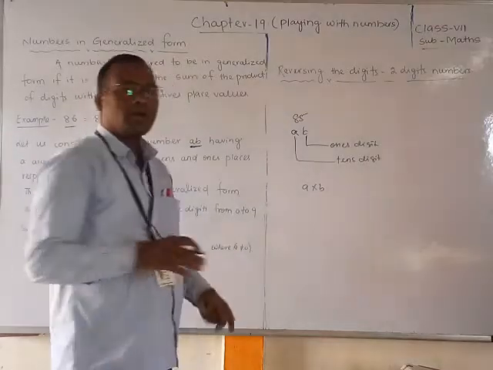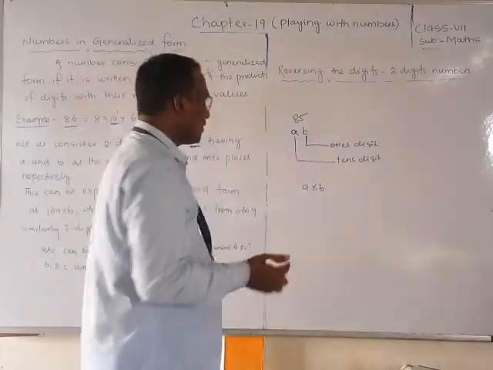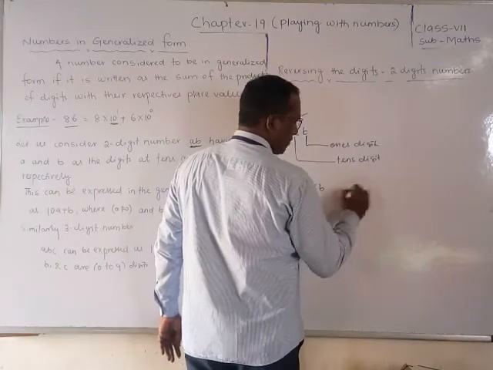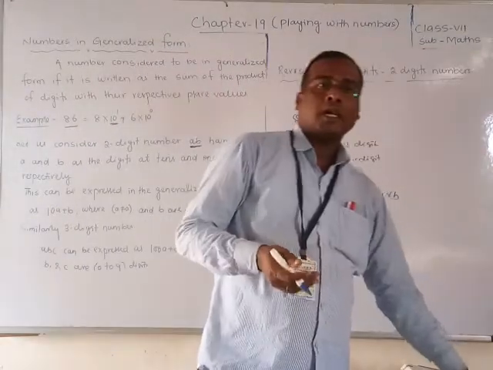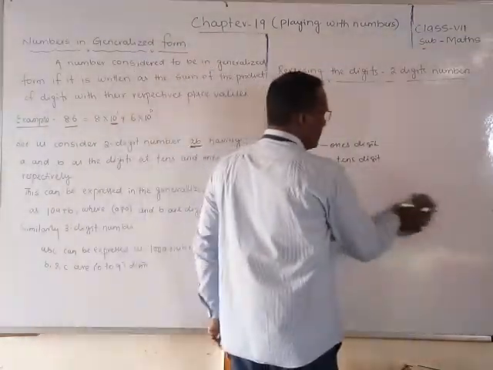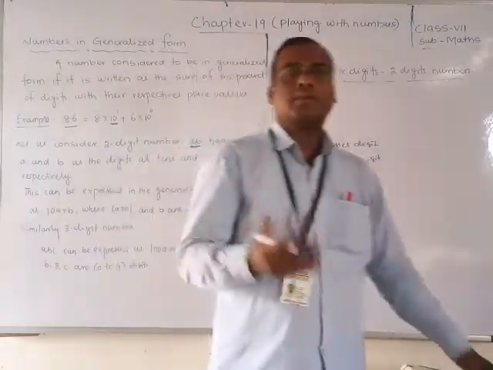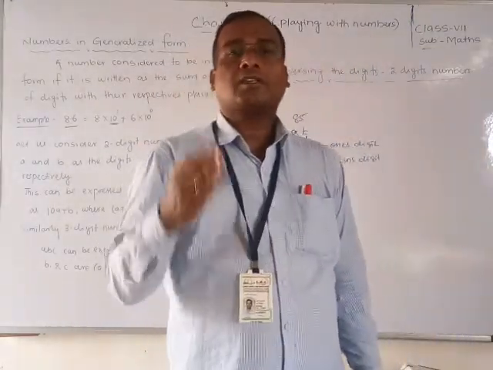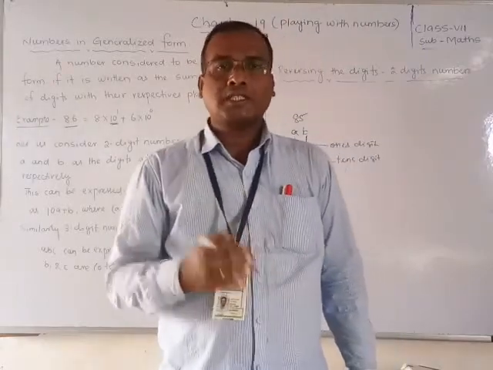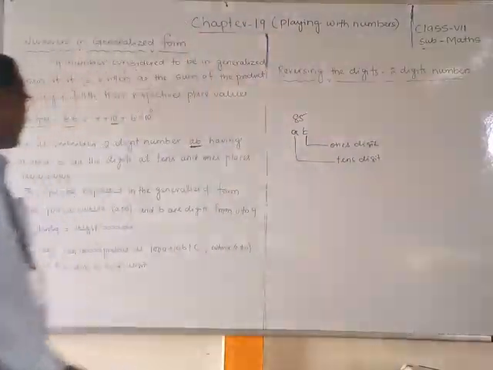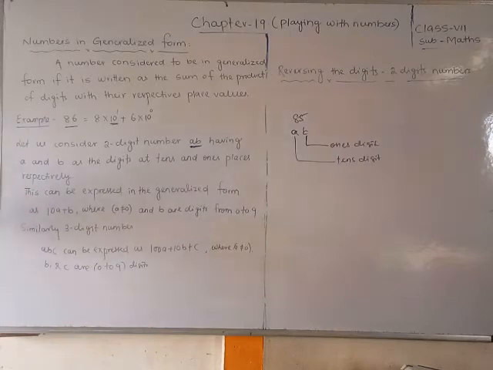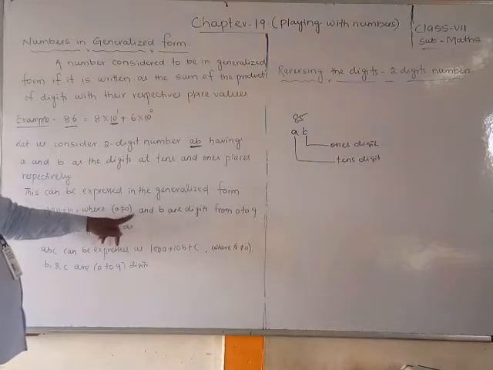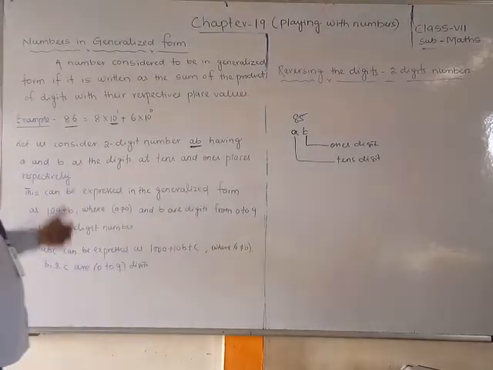Generally, with algebraic variables, AB would actually mean A into B. But here, where we are forming a number, you should not think A into B. AB means a 2-digit number. A is the tens place digit and B is the ones place digit. So A and B are the digits at the tens and ones place respectively. This can be expressed in the generalized form as 10A plus B, where A is not equal to 0 and B is a digit from 0 to 9.